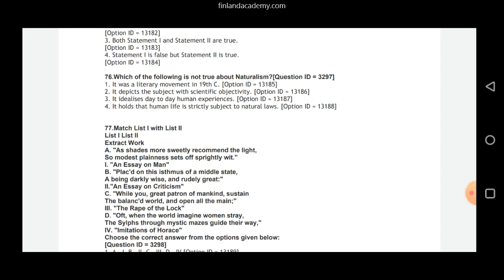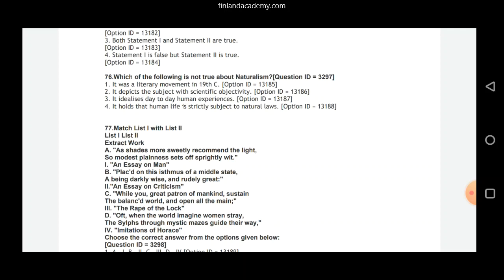76. Which of the following is not true about naturalism? It was a literary movement in 19th century. Absolutely correct. It depicts the subject with scientific objectivity. Absolutely, absolutely correct. It idealizes day-to-day human experiences. No. It holds that human life is strictly subject to natural laws. Yes. How? See, naturalism believed in quote unquote that nature is the whole of reality. That is naturalism. That everything is a part of nature and everything returns back to nature.